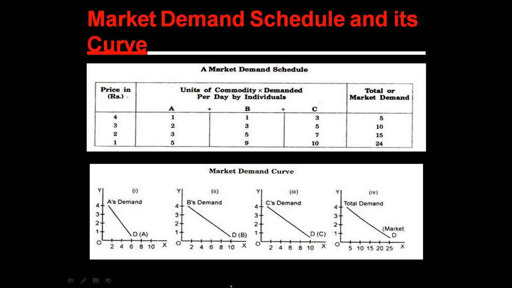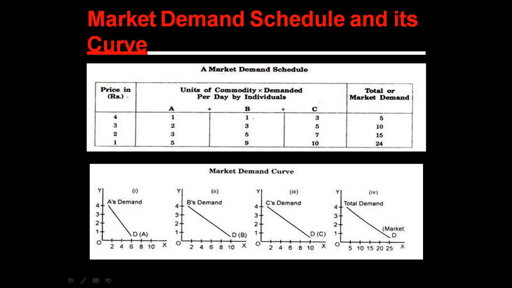And when we are talking about market demand, where all the individual demands are taken into consideration, what will be the situation and the conditions? When price was 4, the demand for the commodity was 1 for A, 1 for B, and 3 for C. When price reduces to 3, the demand increases. A demanded 2, B 3 and C 5. When you talk about market demand, we add all the demands of different individuals.